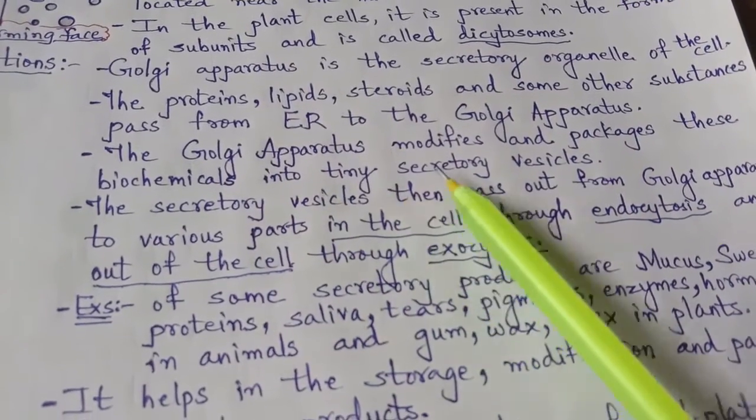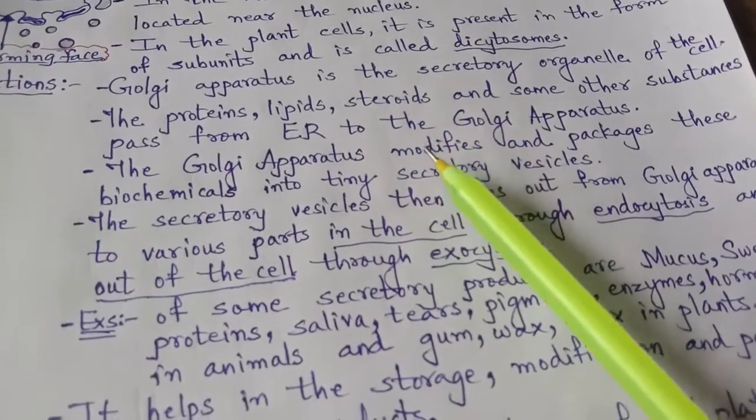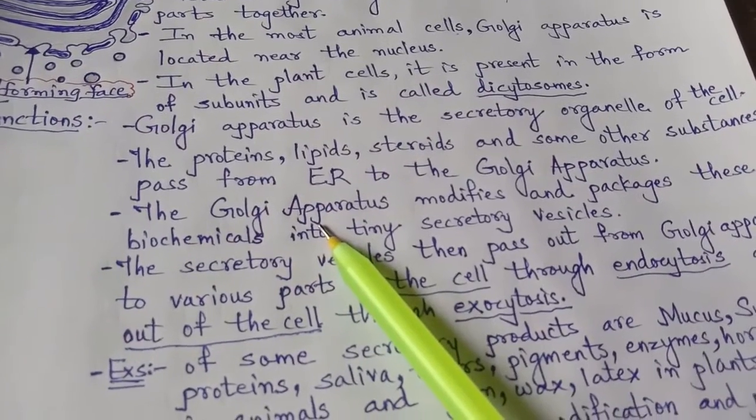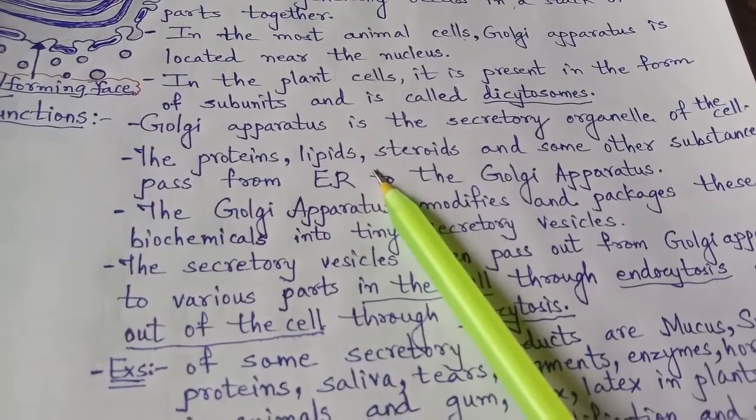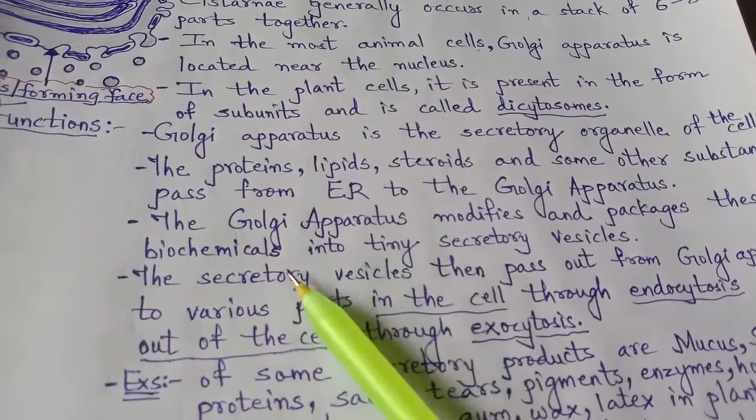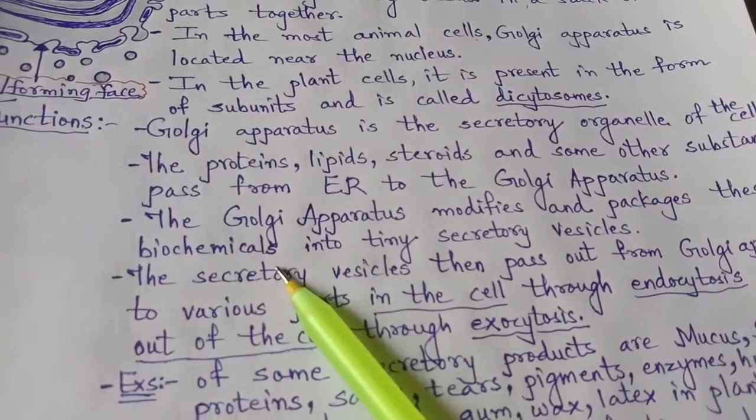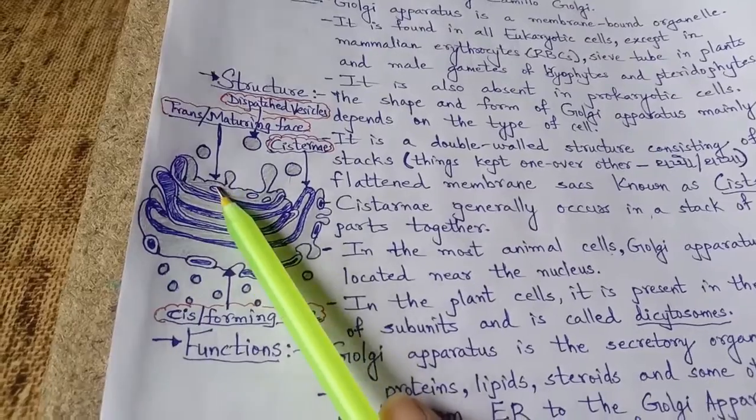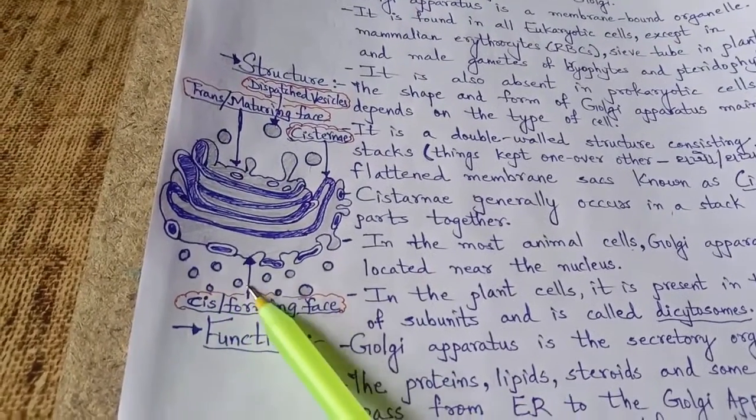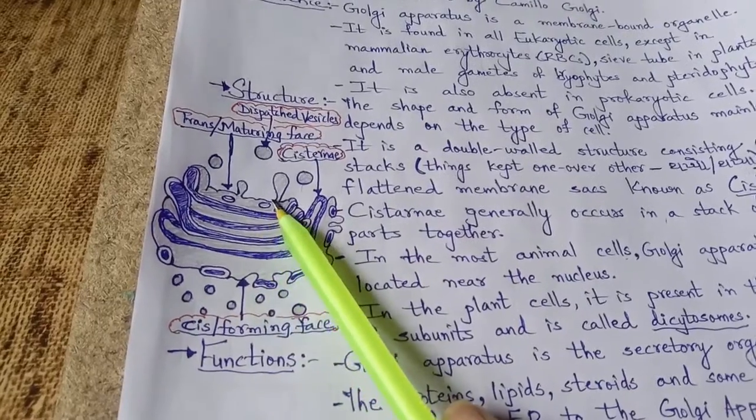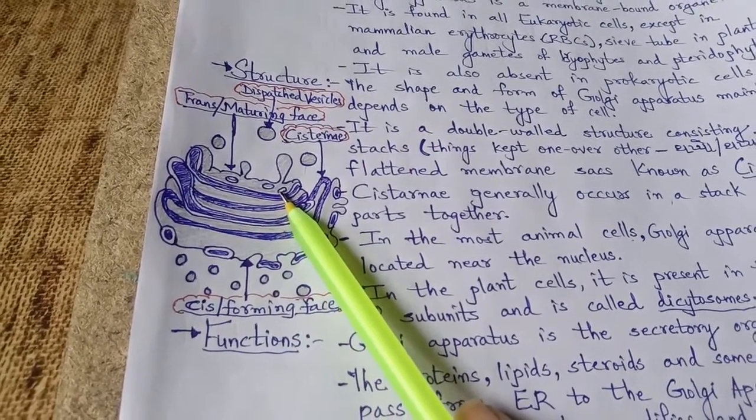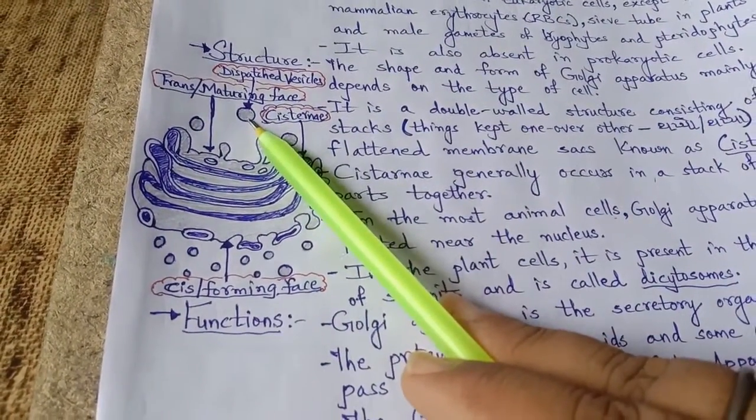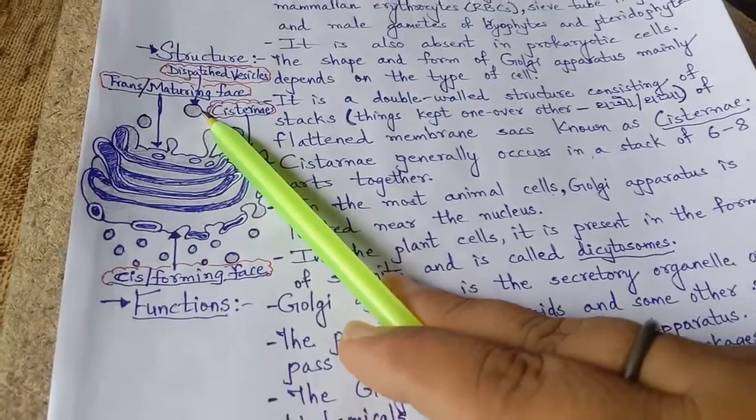It will package these biochemical units into tiny secreting vesicles. After modifying, after making them simple, it will package these biochemicals into secretory vesicles. These are small vesicles, and they are slowly growing. After growing they come to the mature phase, and from here they will be dispatched and start going to other parts. So these are dispatching vesicles, filled with the biochemical particles.